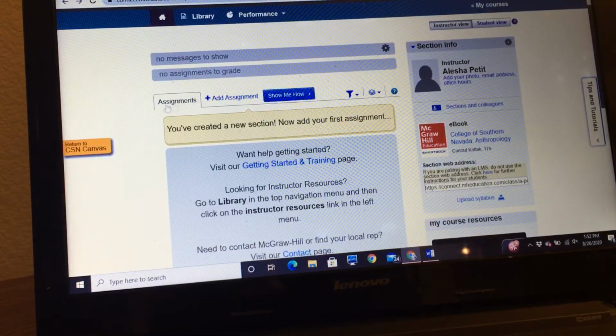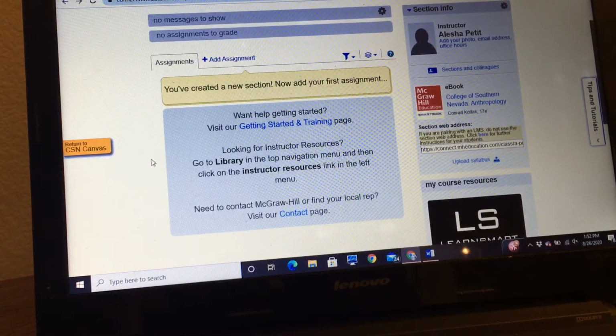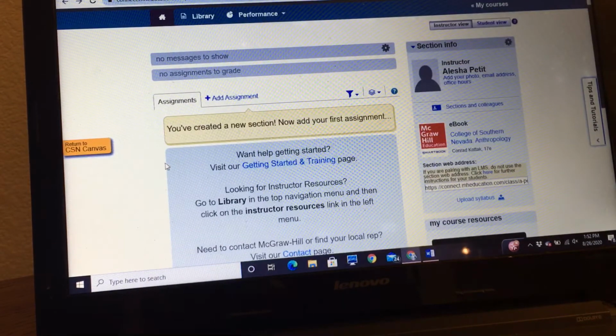But it's going to load this main screen. Once you've entered your access code, it'll take you to the main screen of McGraw-Hill Connect. Now this, I don't like this web page that they've designed. It used to be a little more user-friendly when I started doing this a couple years ago. They changed it. Now your view might look different. I don't know. I don't think it looks too different.